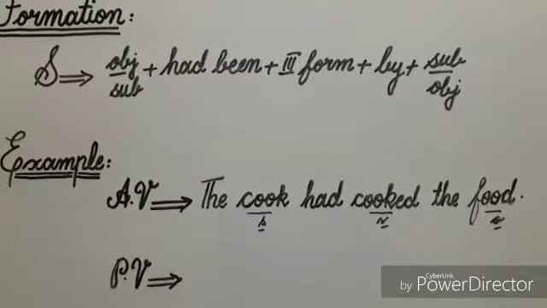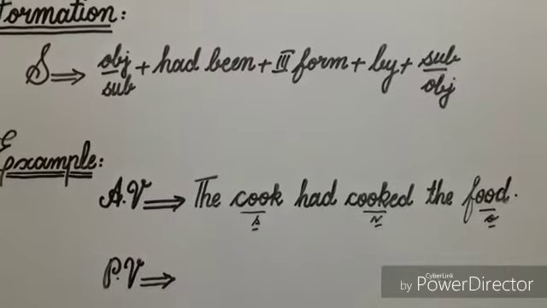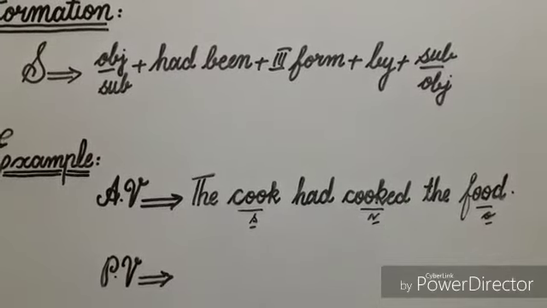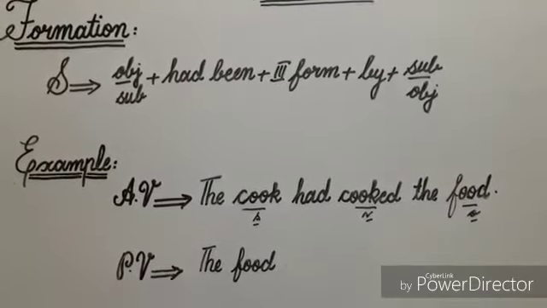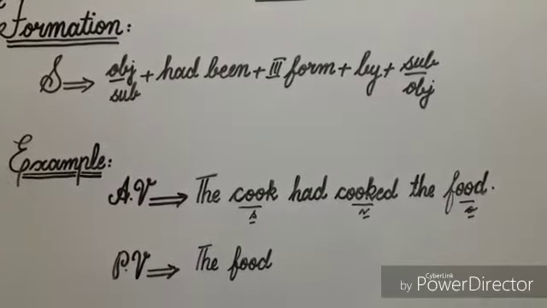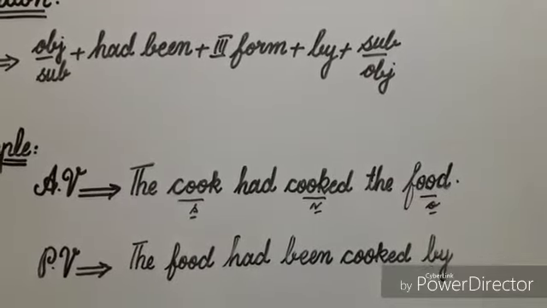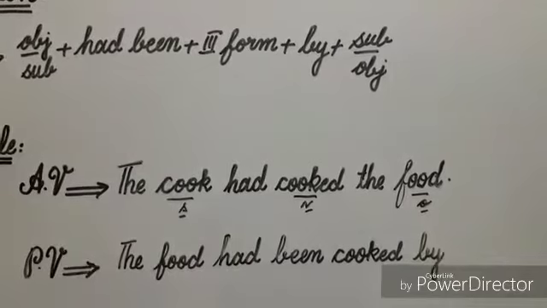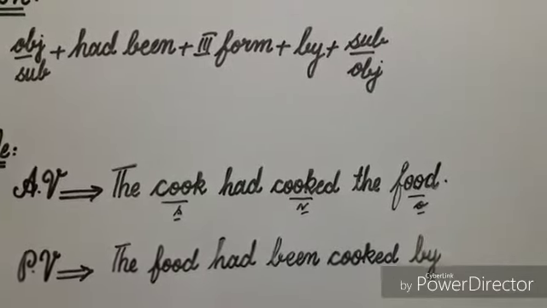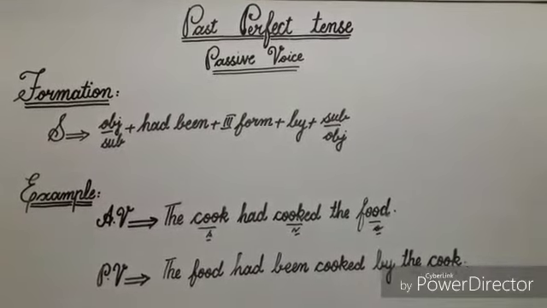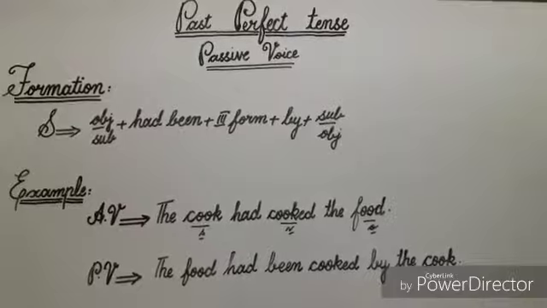According to the formation, firstly I'll write here the object, and in this sentence food is the object, so I'll write it here. Next to the object, I'll write the helping verb had been, then the third form of verb cooked, and then the preposition by. Next to the preposition by, I'll write the subject, and in this sentence cook is the subject, so I'll write it here. So now you can see that by using this formation, the active voice sentence has been changed into passive voice.